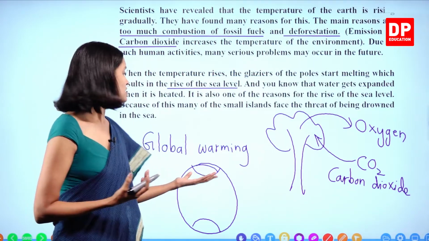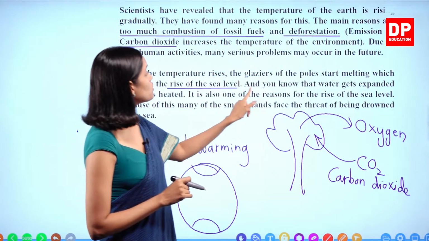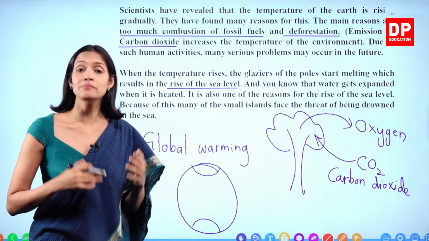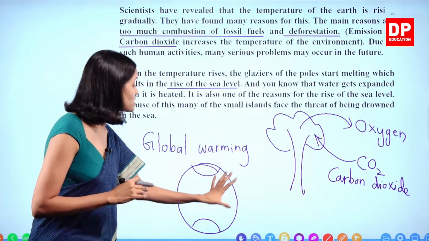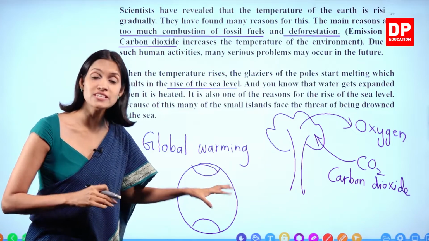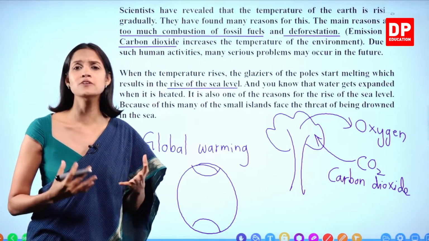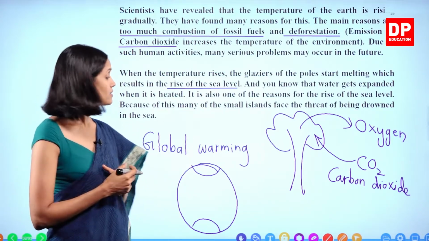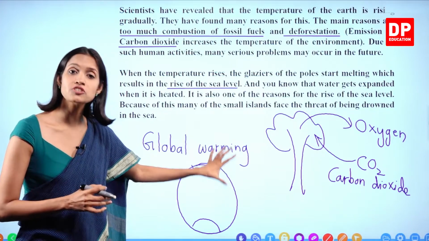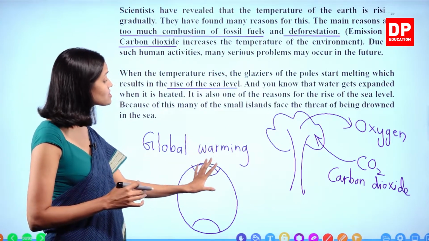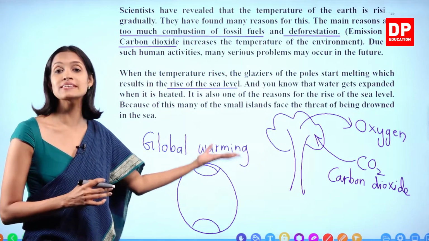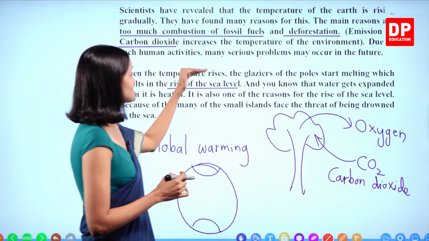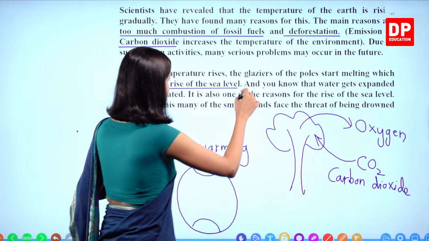There's another reason for the increase in sea level, children. You know that water expands when it is heated. During the daytime, because of the sun's heat, the water in the oceans absorbs this heat, and what happens when liquids absorb heat? They expand, the volume increases, right? When the glaciers melt also, the volume of water increases, and because of expansion of water also, the sea levels increase.